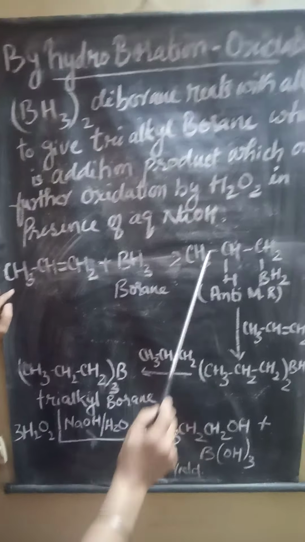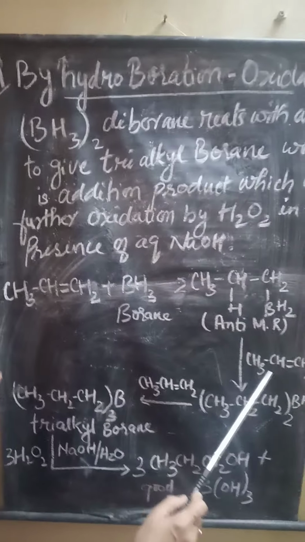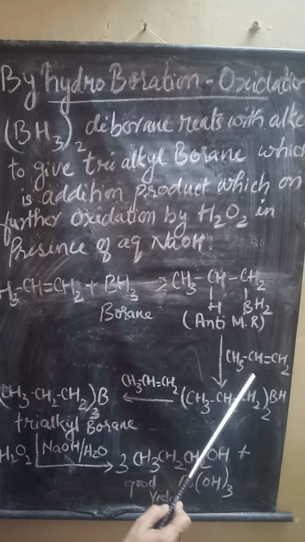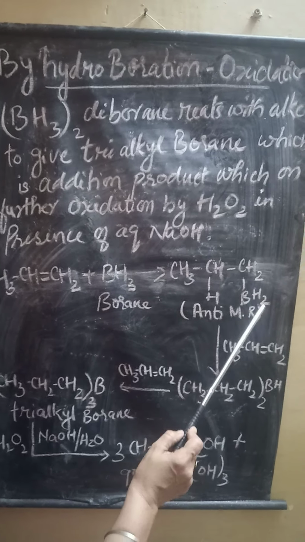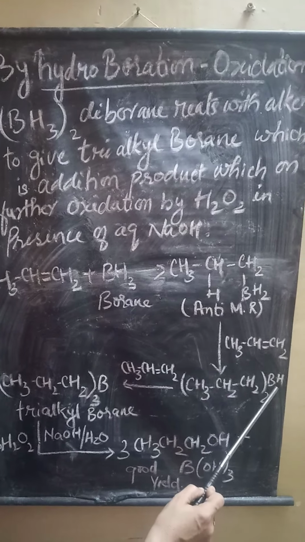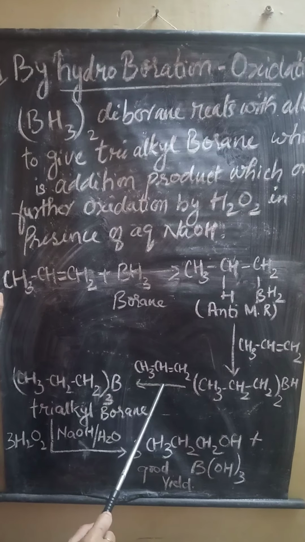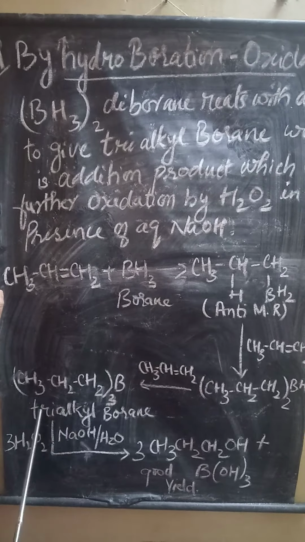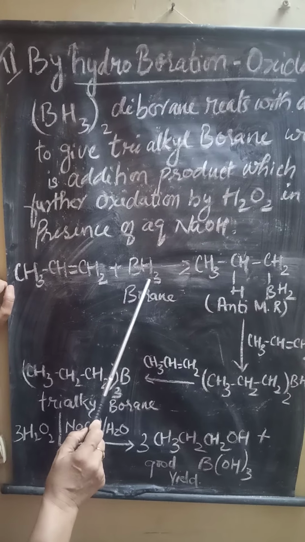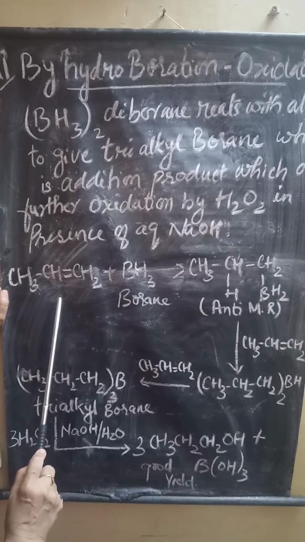Now this compound is the addition product, which is further reacted with one more molecule of alkene. In it, one more hydrogen of this borane gets replaced by this alkene, and this forms the second product, which is further reacted with again one more alkene and forms the final product, trialkyl borane, because all three hydrogens of this borane have been used up by the alkyl group that is getting attached to it.